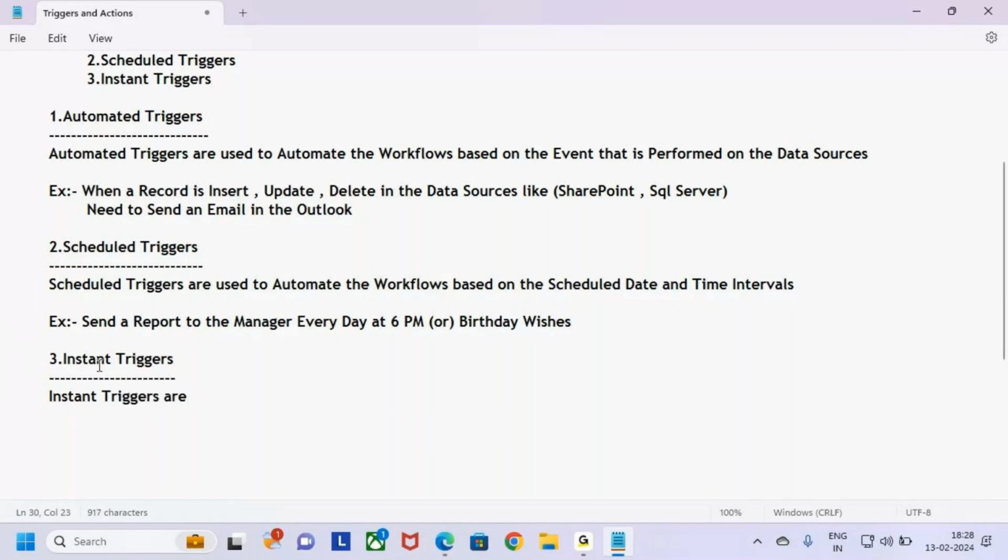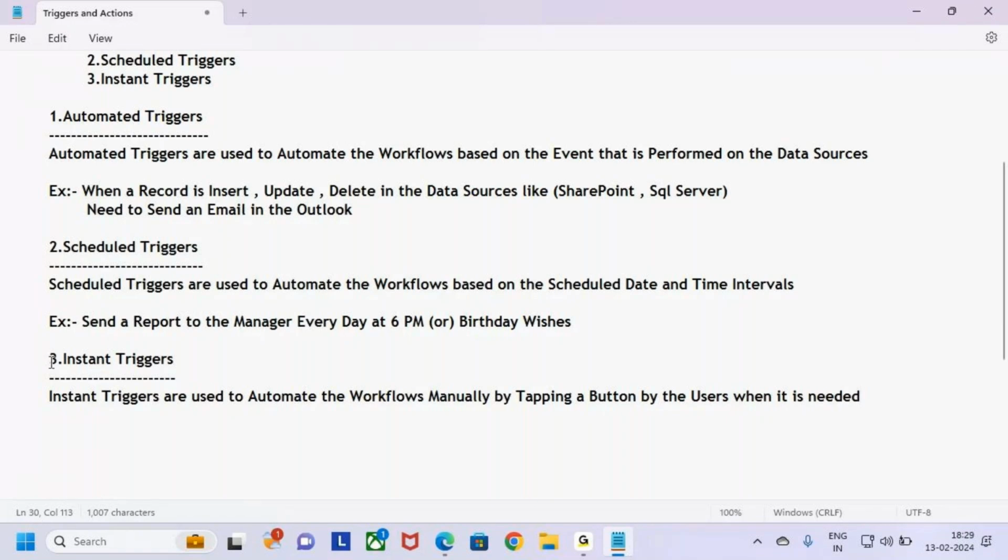Instant triggers are used to automate workflows manually by tapping a button, by the users, when it is needed.